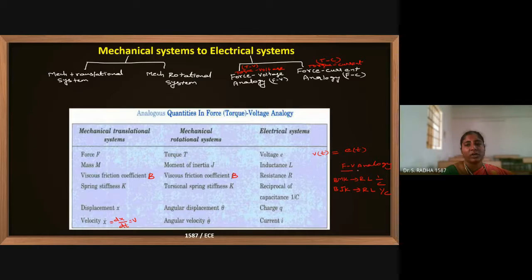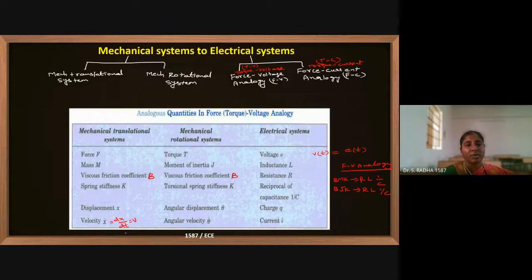In simple terms, what you have to remember from this entire slide is that B, M, K is nothing but R, L, 1 by C. Displacement x is nothing but charge. The first order derivative of displacement is nothing but current.